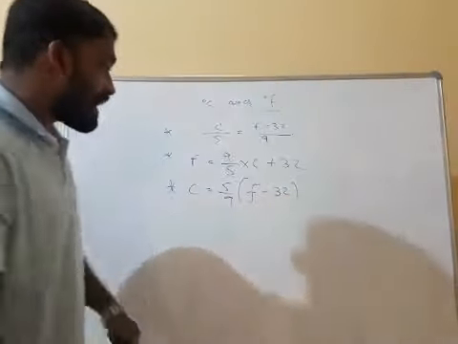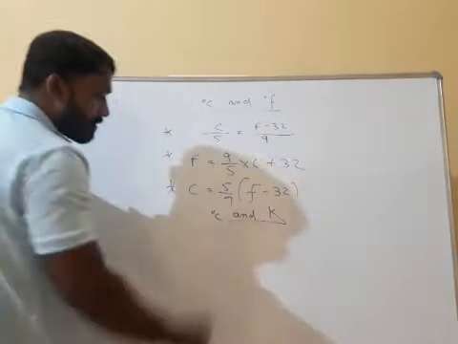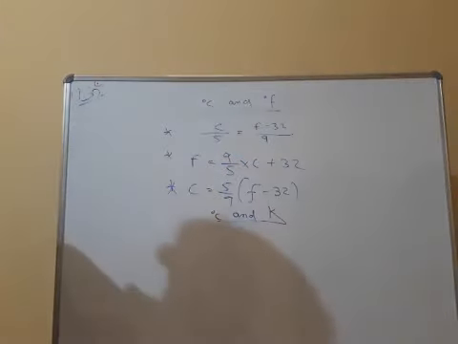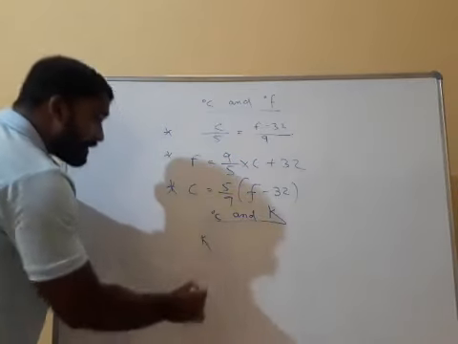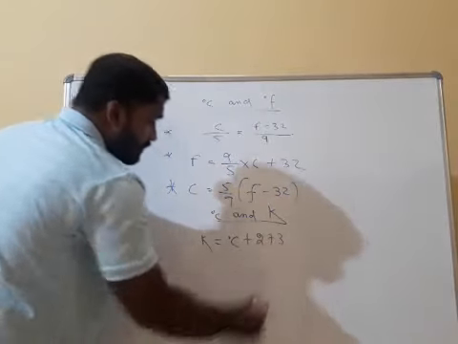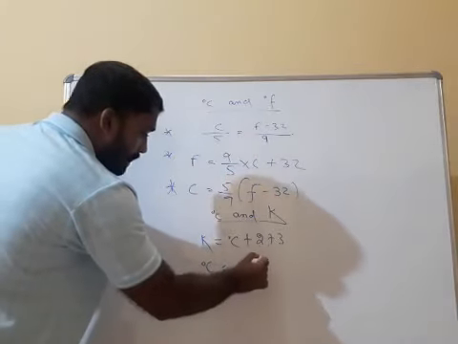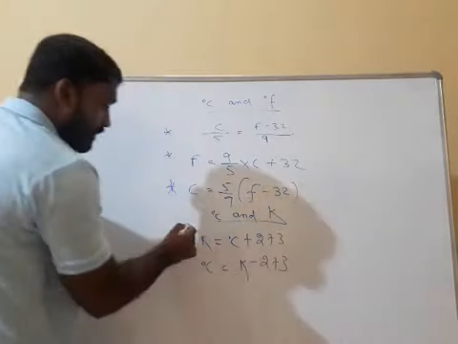Another relation is there, between degree Celsius and Kelvin. What is the relation? Kelvin is equal to degree Celsius plus 273, and degree Celsius is equal to Kelvin minus 273.